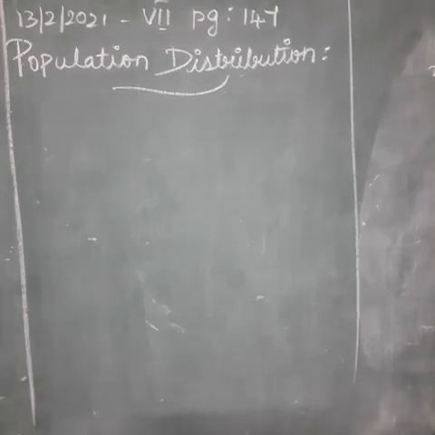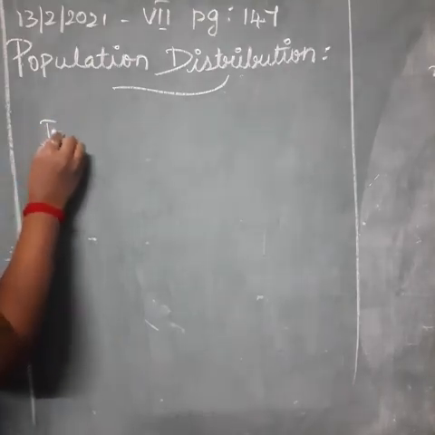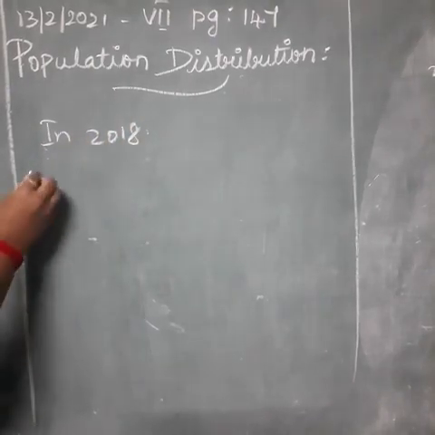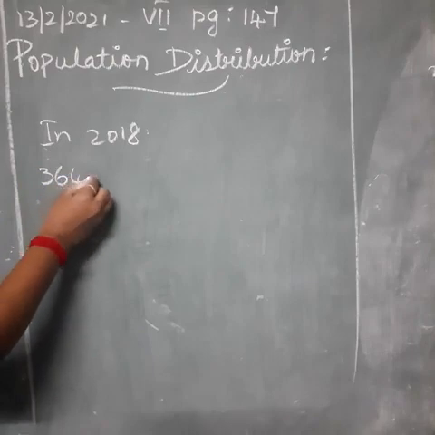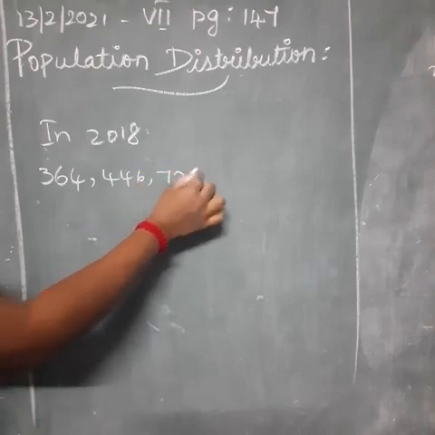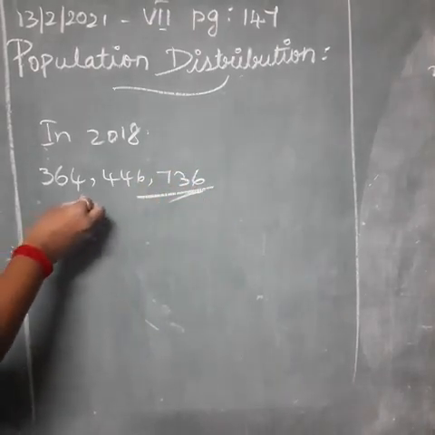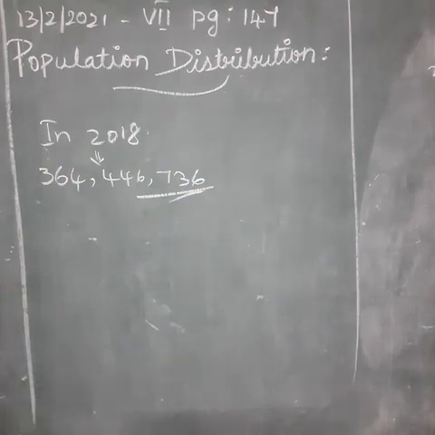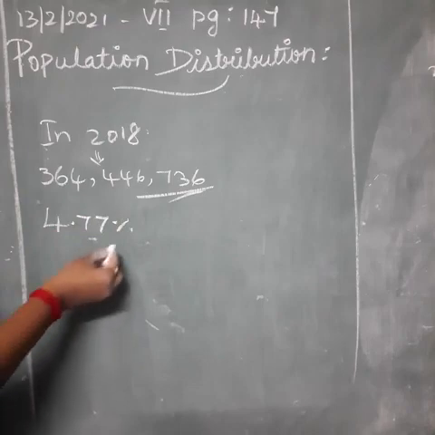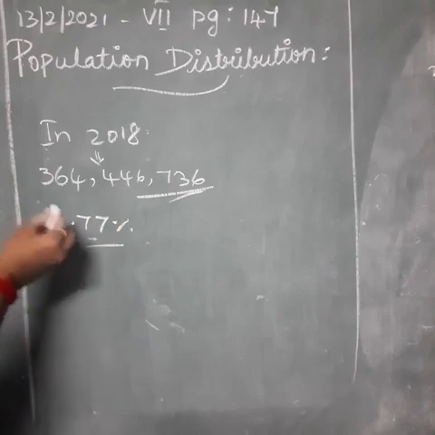Children, today we are going to discuss the population distribution in North America. In 2018, the population of North America was 364,446,736. About 4.77% of the total world's population lives in North America.